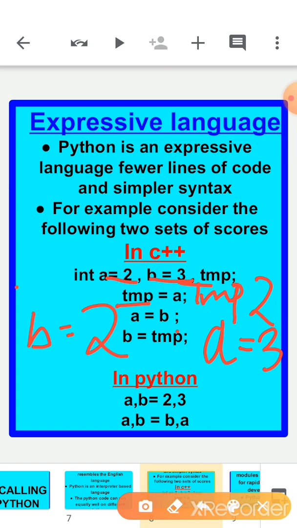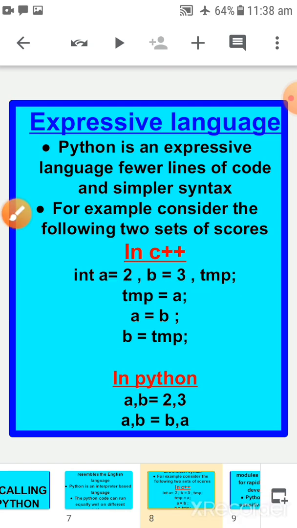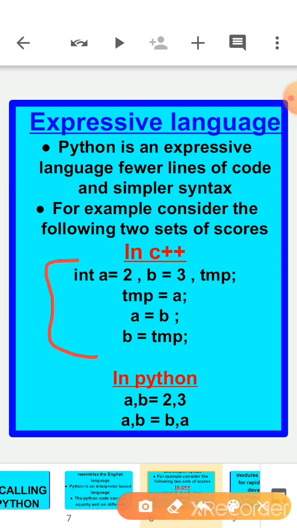Okay, now if you concentrate here, we have used 4 lines here. We have declared the variables also, but in Python only 2 lines of code are there. So we can say that with the help of Python we can express our program with fewer lines. Okay, so that is why it is very much expressive. Same program is there. Now a and b are the 2 variables.